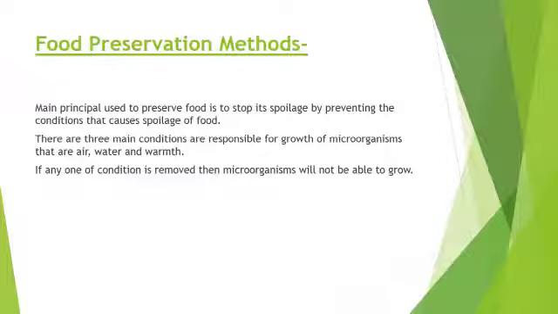Now the main principle that is used to preserve food is to stop its spoilage by preventing the conditions that cause spoilage of food. The main condition is the growth of microorganisms on food. It may be raw food or cooked food. There are three main conditions responsible for the growth of microorganisms, that is air, water and warmth. If microorganisms get all three conditions, then only they will grow.